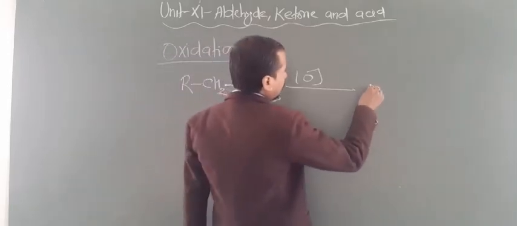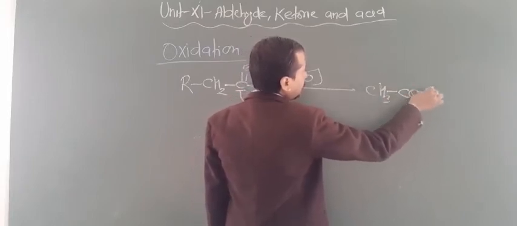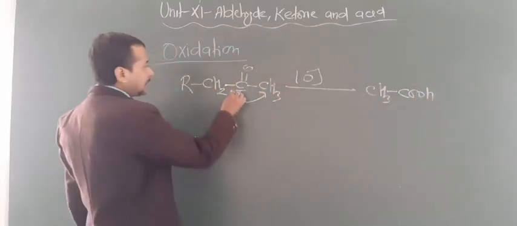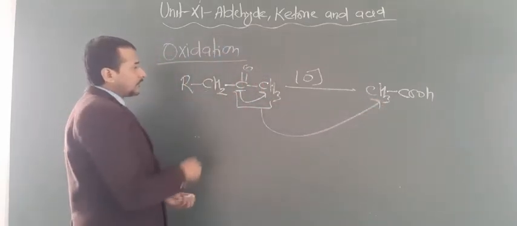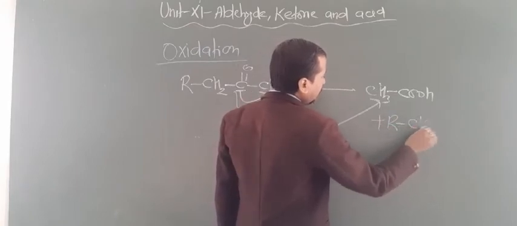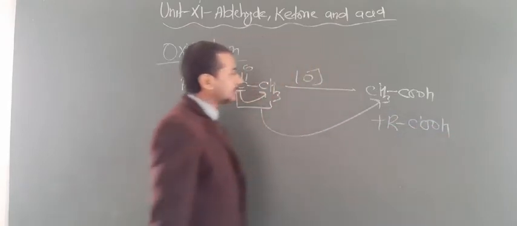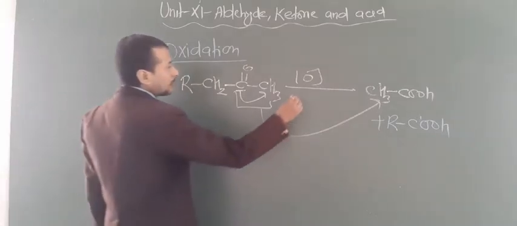Now your answer will be CH3 and this CO changes into COOH. That gives a 2 carbon acid, and the other part also produces an acid, RCOOH. Are you getting this point or not? This is known as Popov rule.